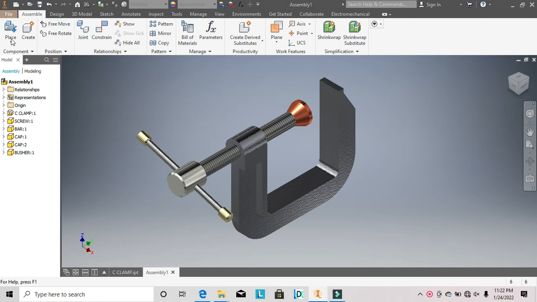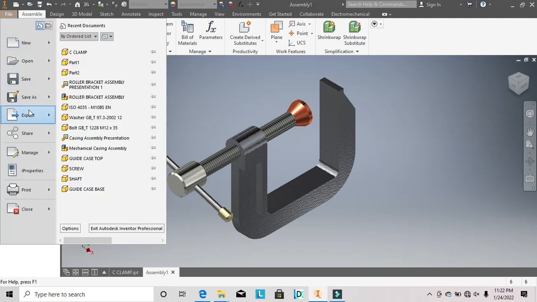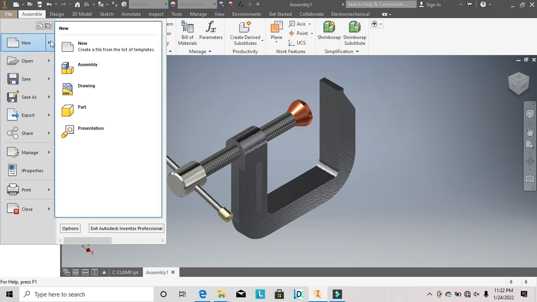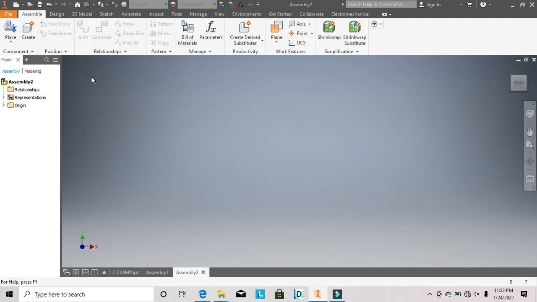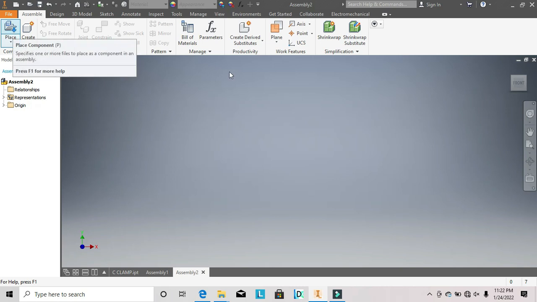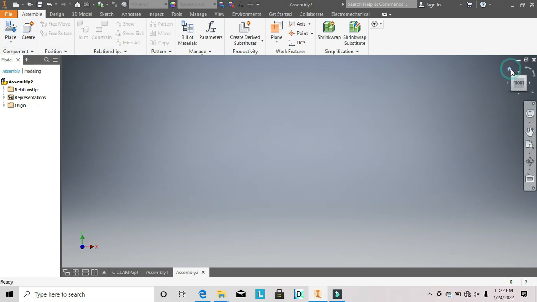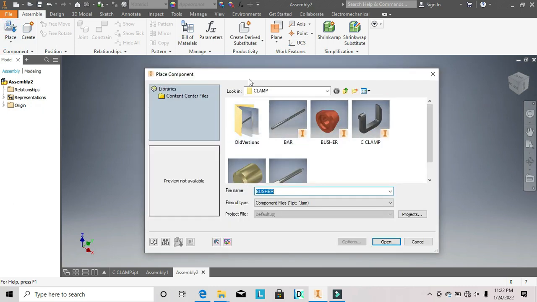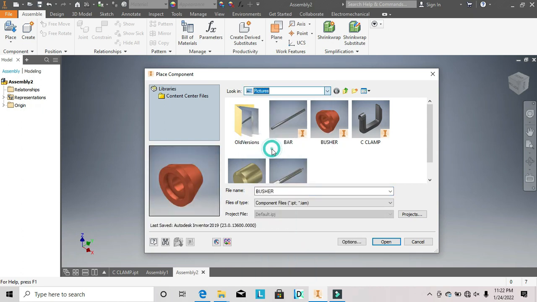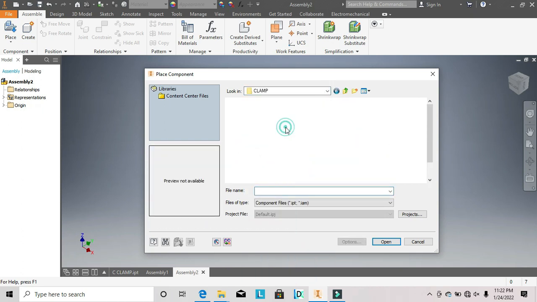Let's place it. Let's go to file, go to new assembly, so go to place, but before then let's change this to word. Go to place, so wherever you save your drawing, mine I saved in pictures as a folder, clamp.